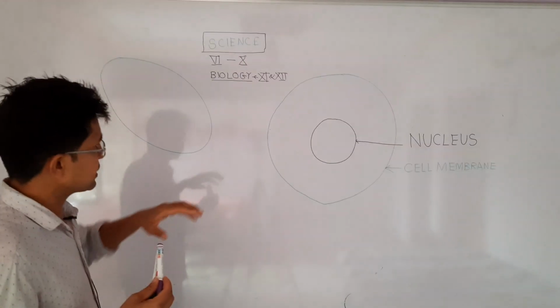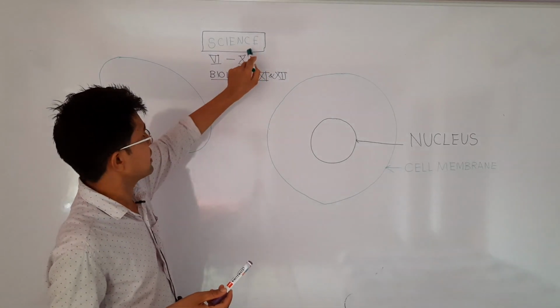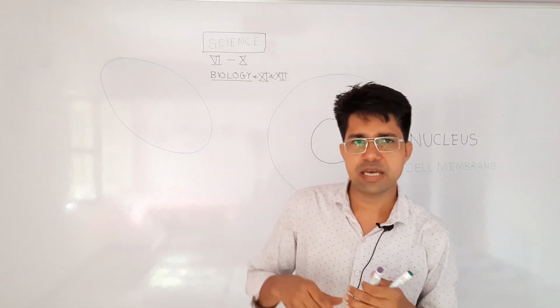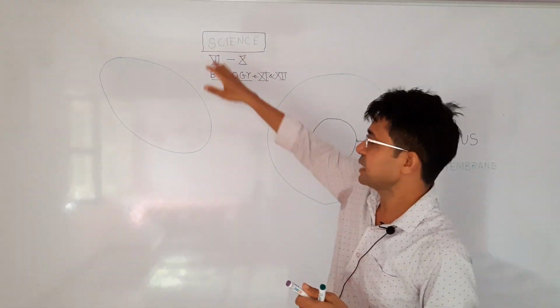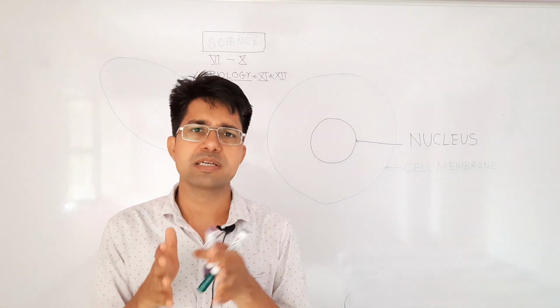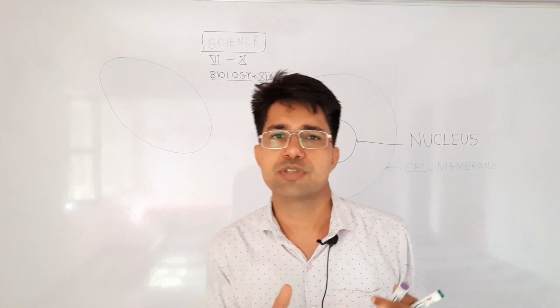So before discussing the cells, let me tell you the connection of cells with science and biology. From class 6 to 10th, we have a subject which is called science. In this subject, we learn about physical forces, physical things, chemical reactions, atoms and molecules, living organisms, their structure and function, and biological diversity.